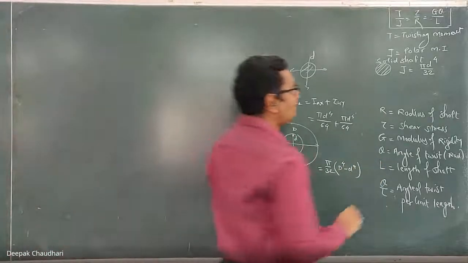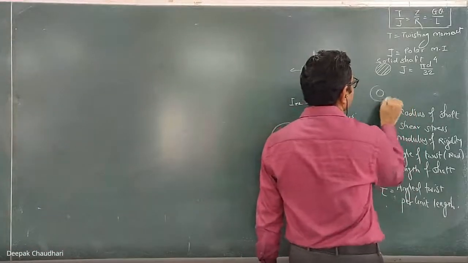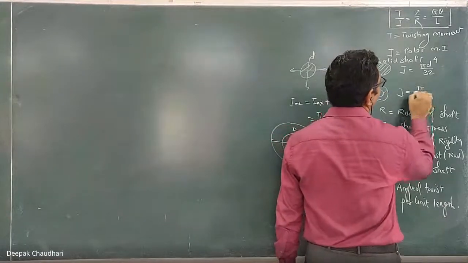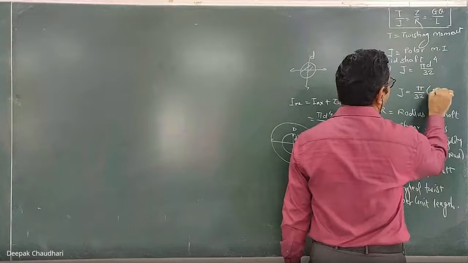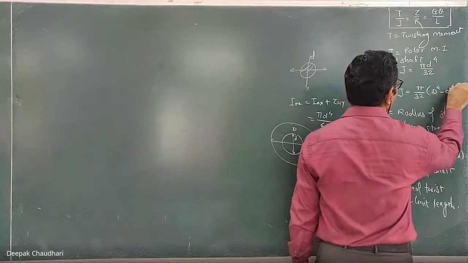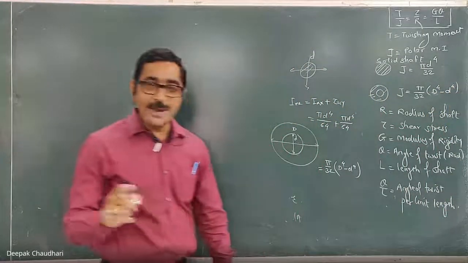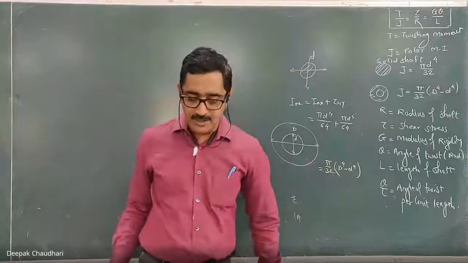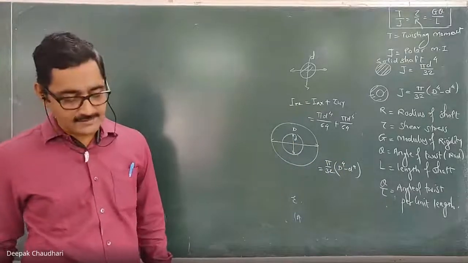This is the polar moment of inertia for the hollow shaft. It is not D minus d whole raised to power 4. It is capital D raised to power 4 minus small d raised to power 4. That is the hollow circular shaft.